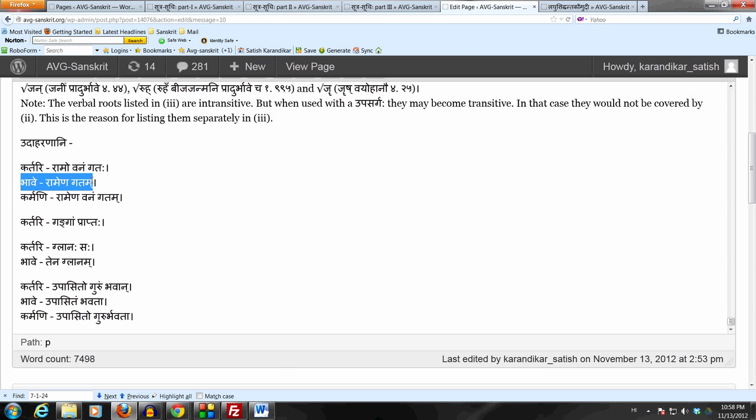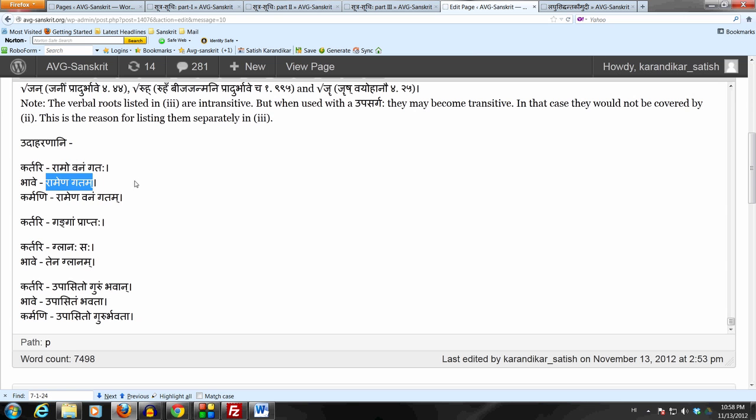First of all, notice one thing: even if we have a sakarmaka dhatu like gam, it doesn't have to take an object all the time. Following a sakarmaka dhatu, the speaker has a choice. He may or may not want to specify the object of the going. So Ramena gatam is also possible as a bhave prayogaha, just to denote the action. Ramena gatam means that the act of going was done by Ramaha. So Ramaha went.